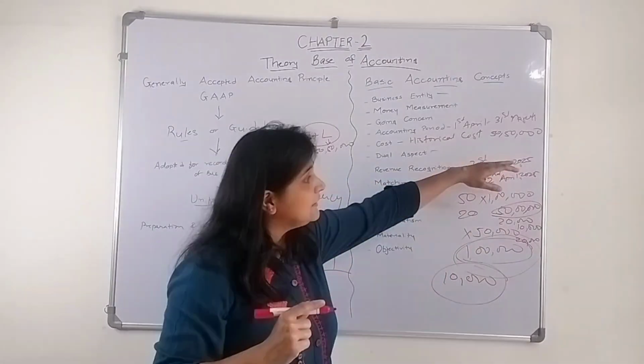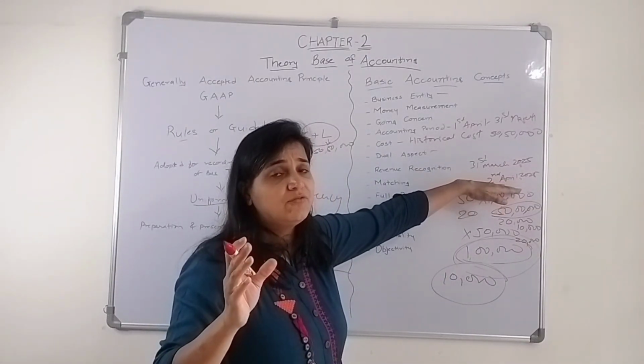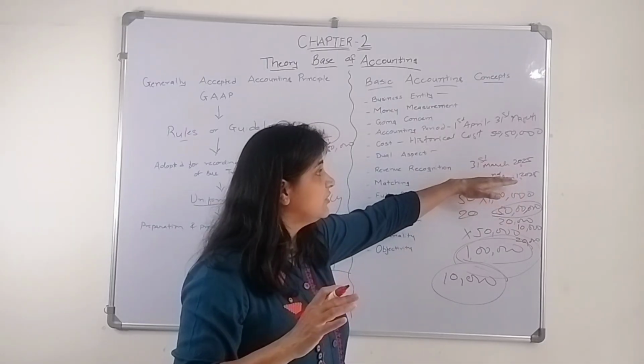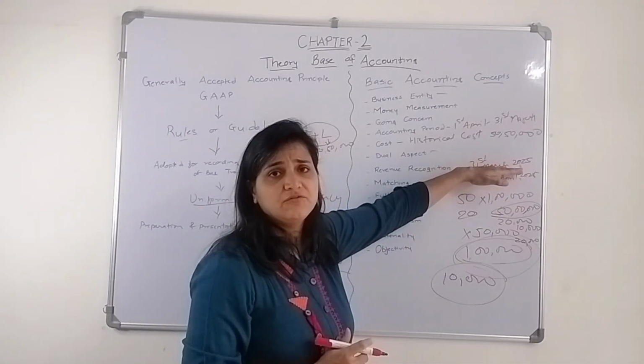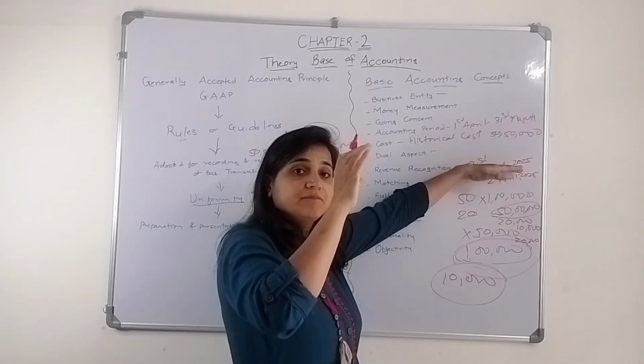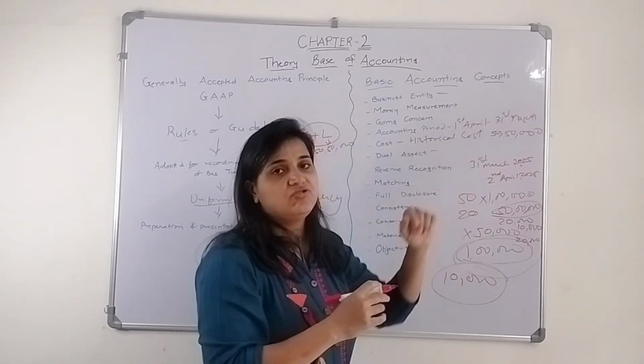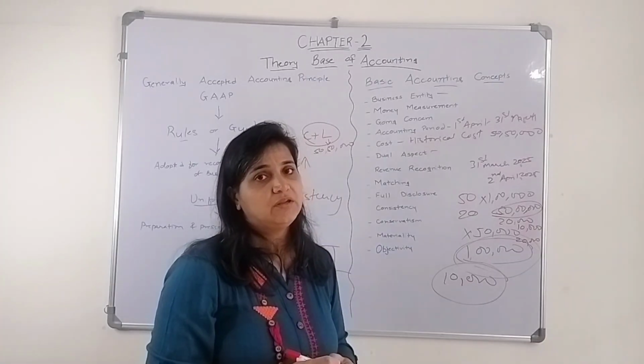Even though he pays me on 2nd April, that rent is for the financial year which ends on 31st March 2025, and I'm supposed to put it in my books for that year.